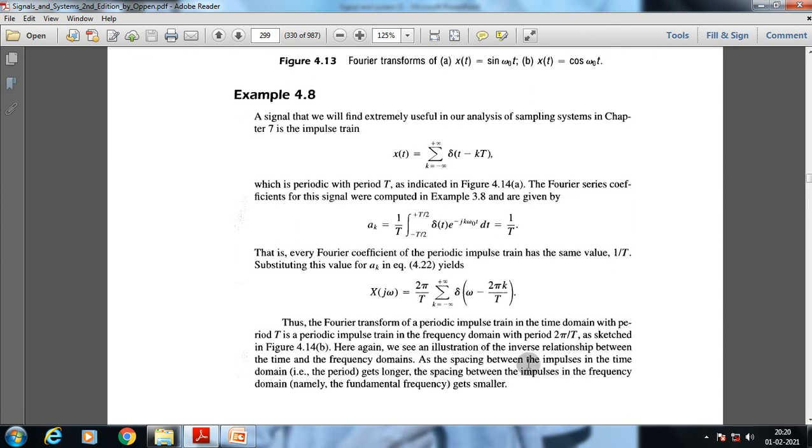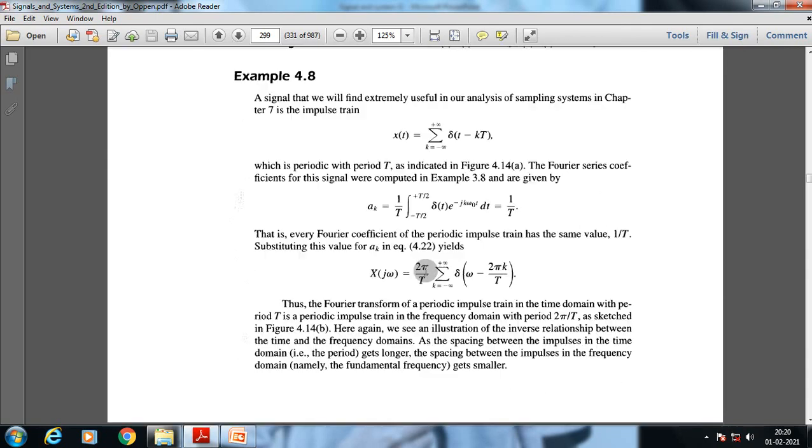Here again we see an illustration of the inverse relationship between the time and frequency domains. As the spacing between the impulses in the time domain gets longer, the spacing between the impulses in the frequency domain, the fundamental frequency, gets smaller. So, this is where we are